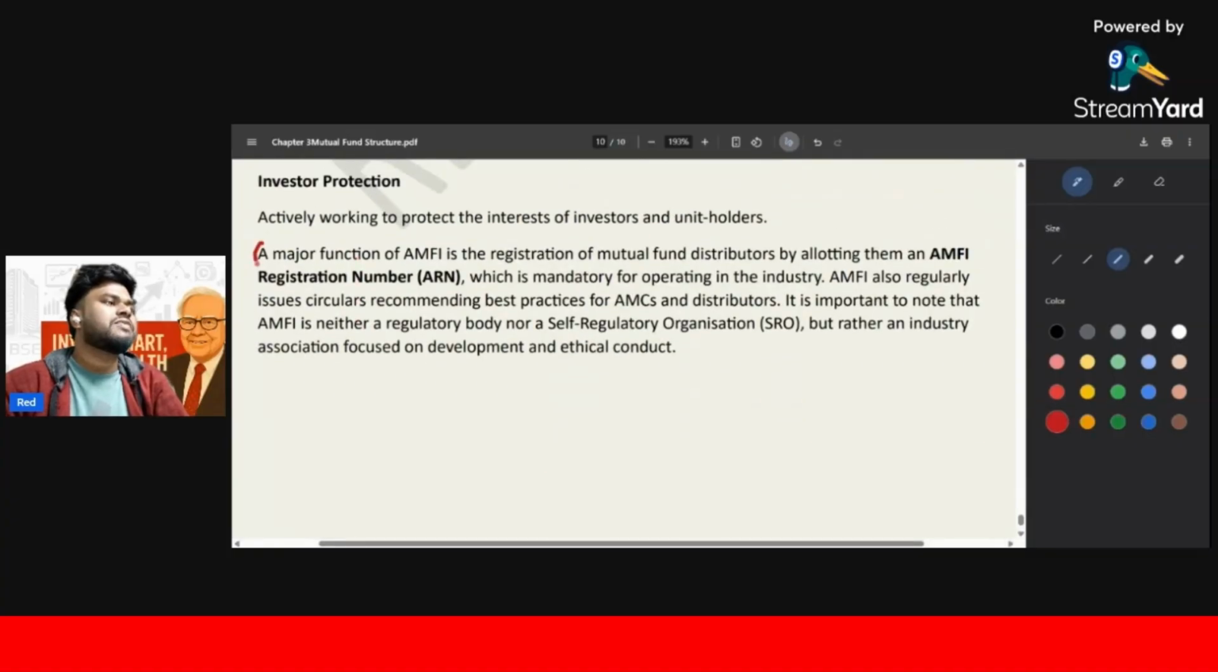So a major function of AMFI is the registration of mutual fund distributors by allotting the AMFI ARN. So whenever you are passing the exam, mutual fund distributor, and you want to become a professional distributor, you need to get an AMFI, अर्थात ARN. AMFI registration number, you need that. Without that, you cannot be a distributor. So you have to work for this also. So these are the basic things they have done in this particular industry.